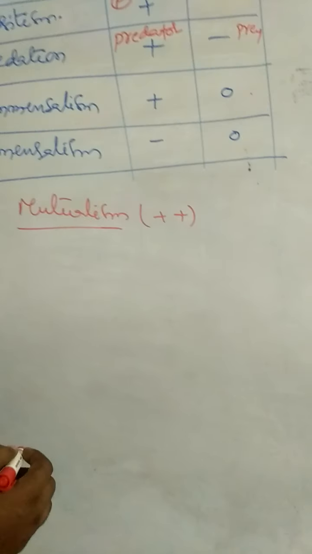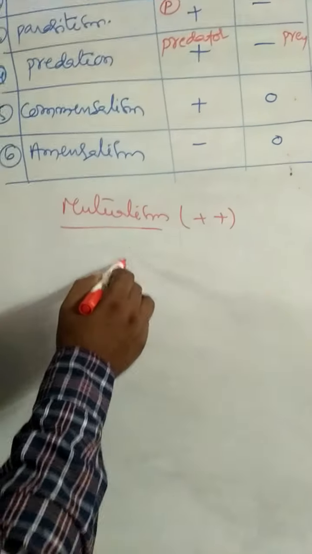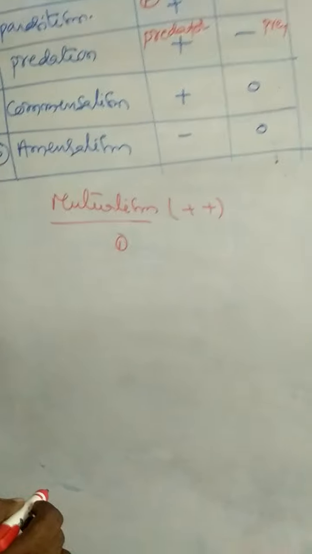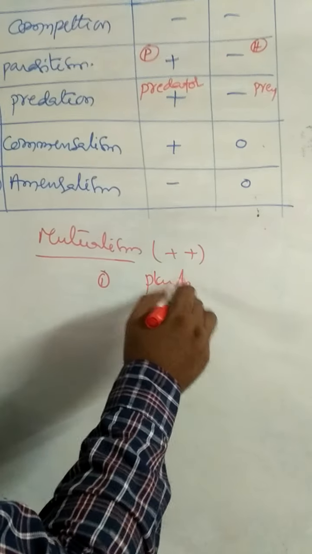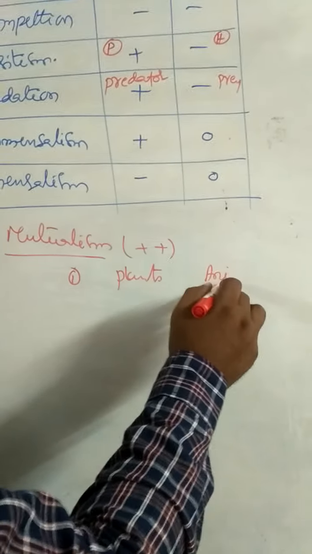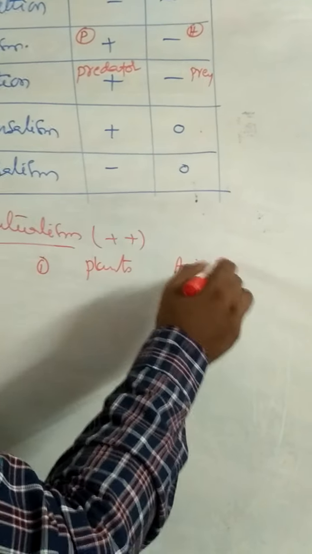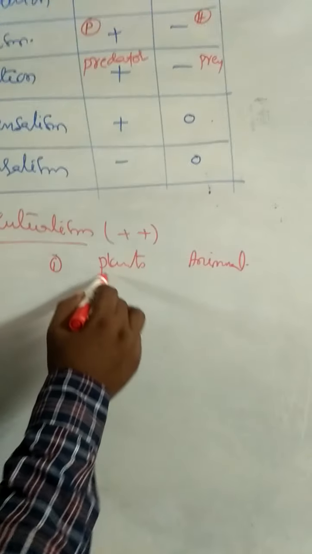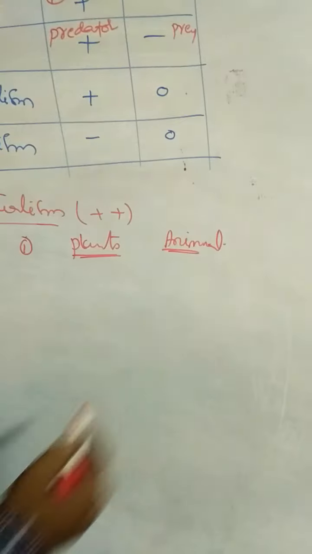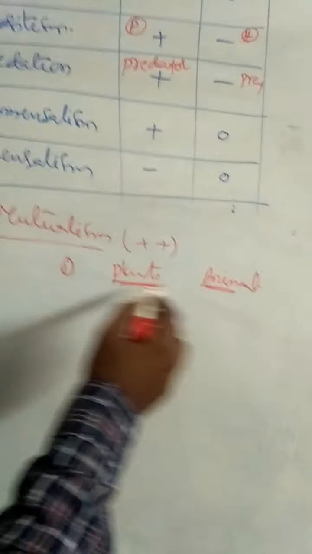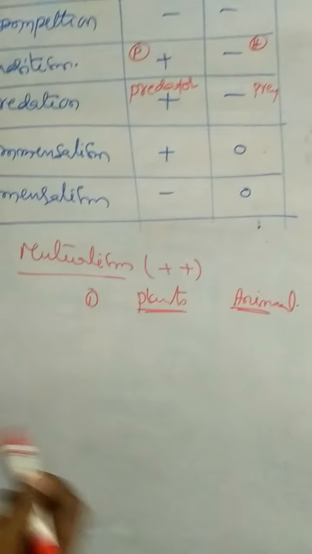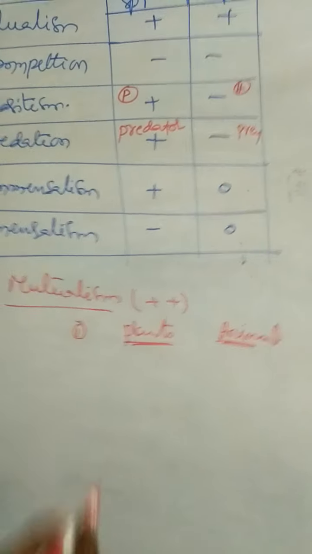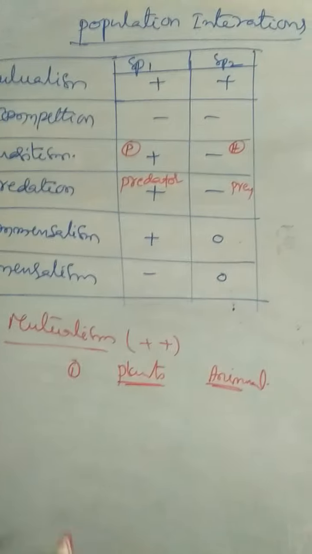The best examples for mutualism: number one, plants and animals. The interaction is between plant and animal. Interactions may be plant and plant, animal and animal, or plant and animal. Here, plants and animals.